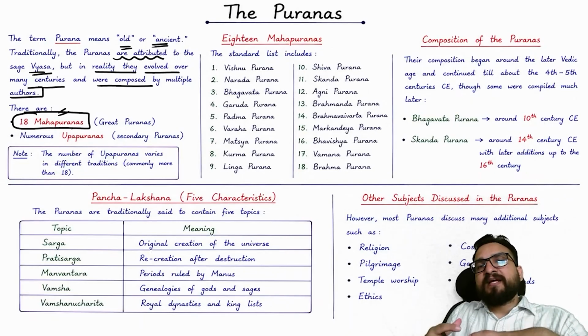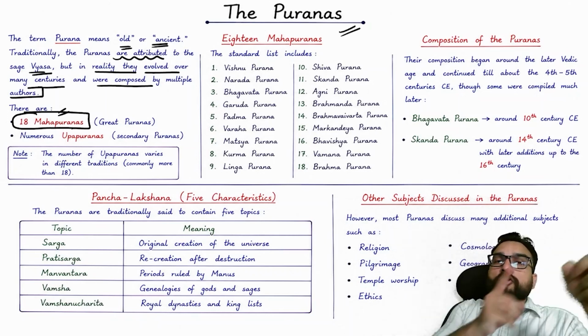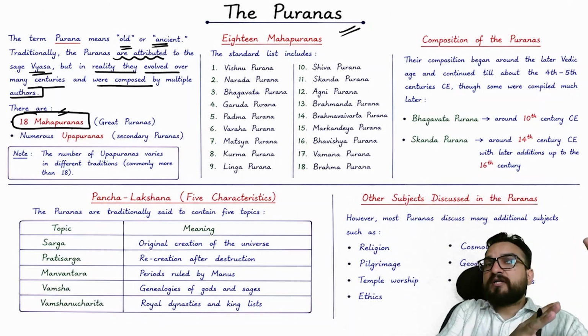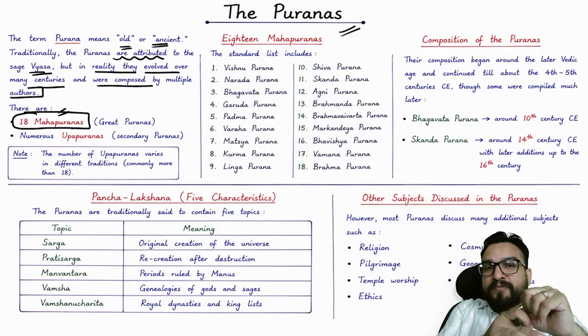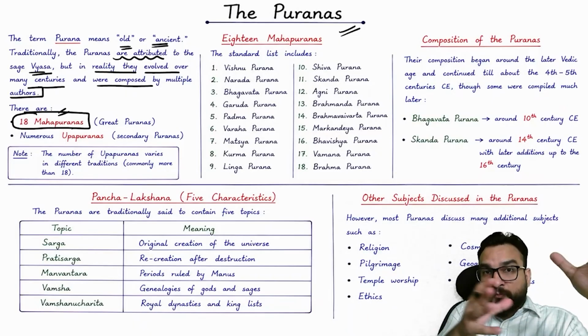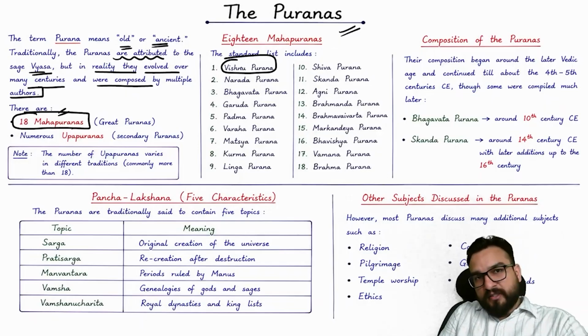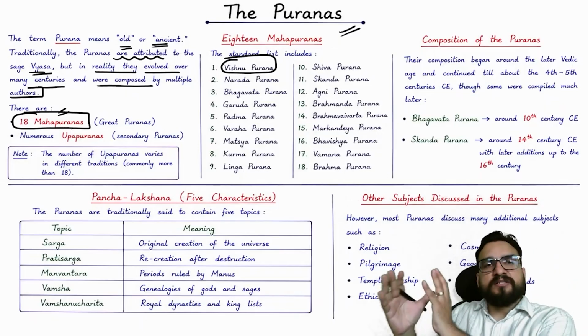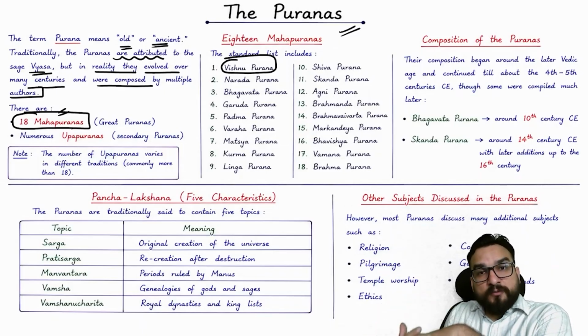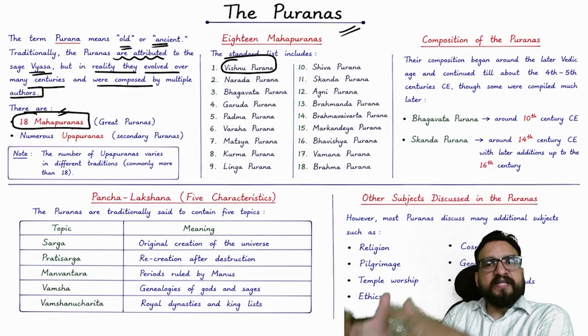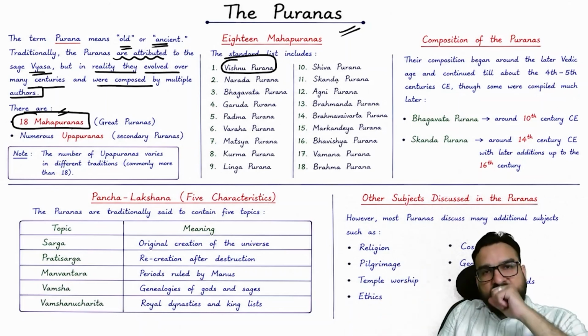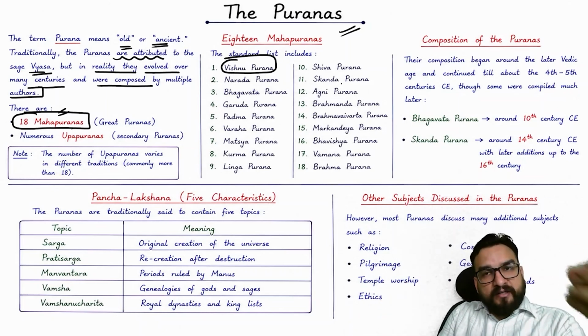People today are familiar with the stories of the Puranas more, not of the Vedas. Ancient knowledge of the Vedas is not very common amongst the people. People know Purana stories. Purana stories are highlighted by the commentators as well, right? So you will see that kathas are held on the Vishnu Purana, the Shiva Purana, the Skanda Purana, there will be 7-day-long or 8-day-long recitations like this, right? So these Puranas are really very famous amongst the people, they know the stories inside them, but not the ones inside the Vedas. They are not familiar with that aspect.